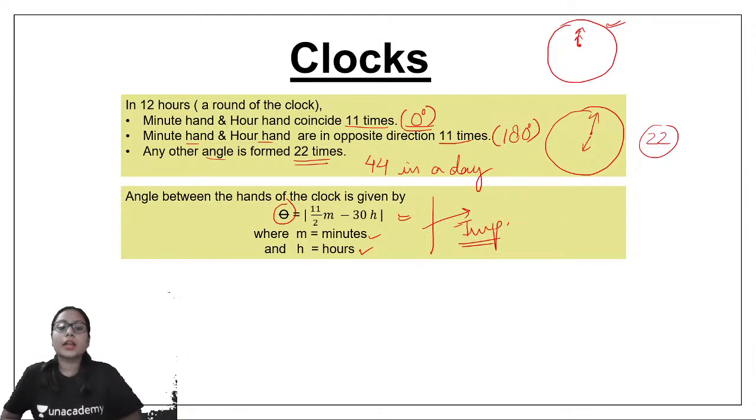Let's see how we will solve questions related to this formula. Now see, there is an absolute value function, the modulus function here, right? It means that if I get a negative answer inside, it will be positive when it comes out. So whether it is 11m by 2 minus 30h or 30h minus 11m by 2, it is the same thing. It hardly matters. Let's solve the questions.